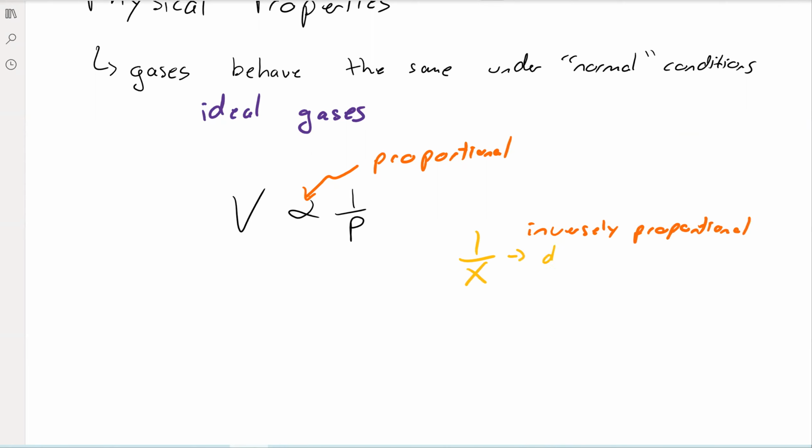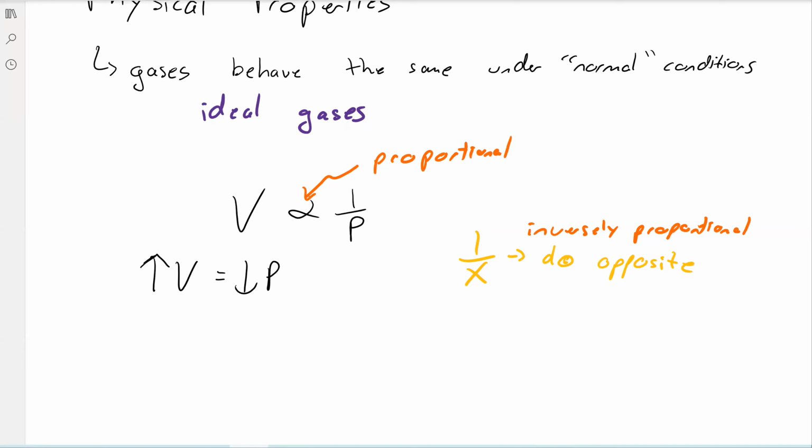And what that means is that these two are going to do the opposite of one another. So as volume increases, little up arrow, our pressure is going to decrease. And that makes sense.